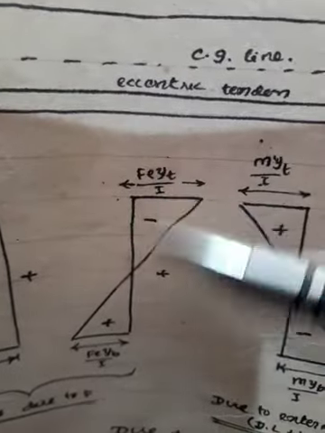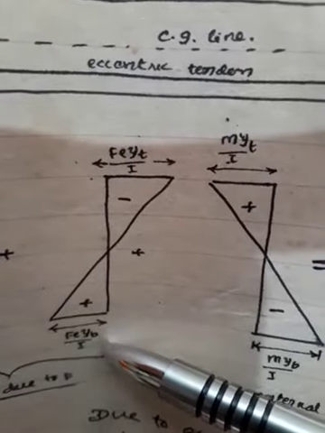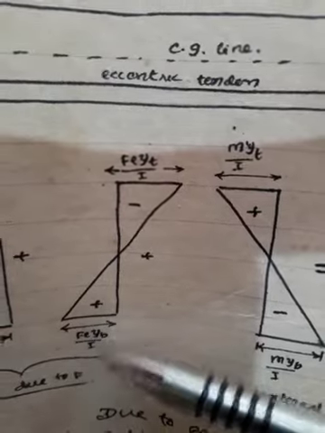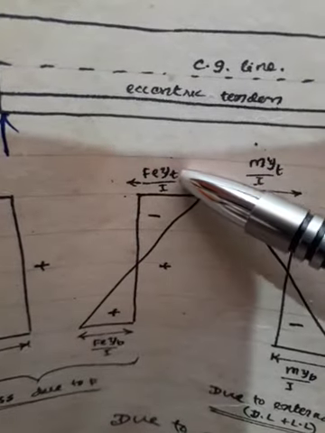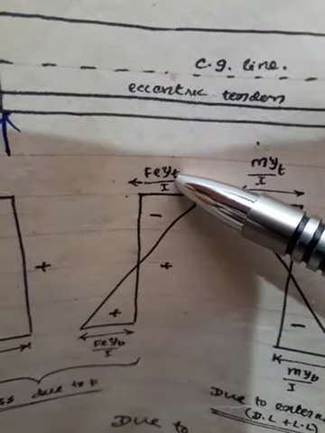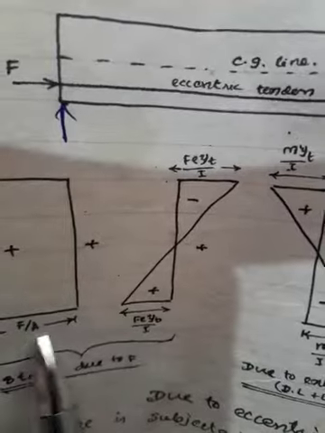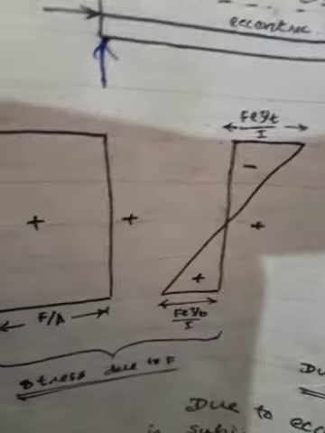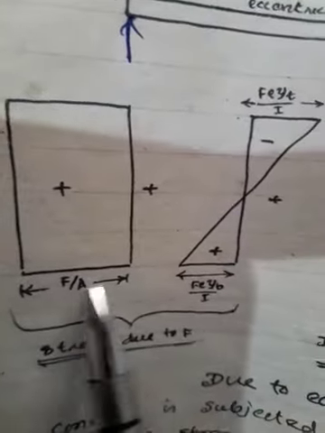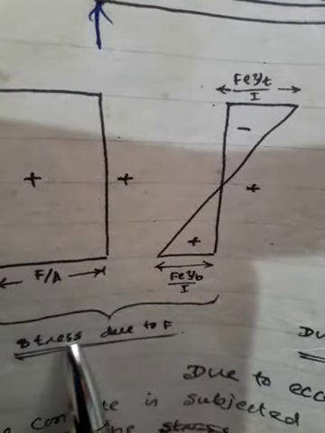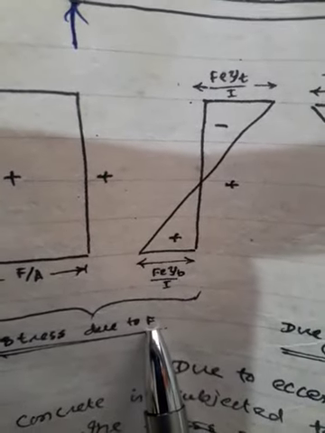Fiber distance to the bottom is Y_B, fiber distance up to the top is Y_T. So because of the pre-stress itself, I've got this stress plus this stress. These two stress diagrams are due to the application of the pre-stress F.